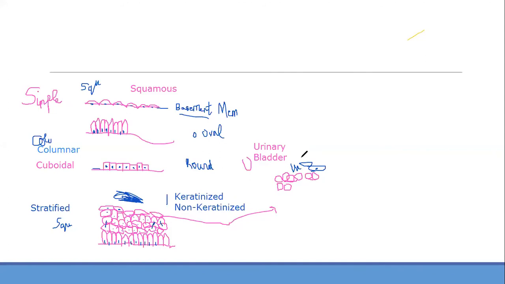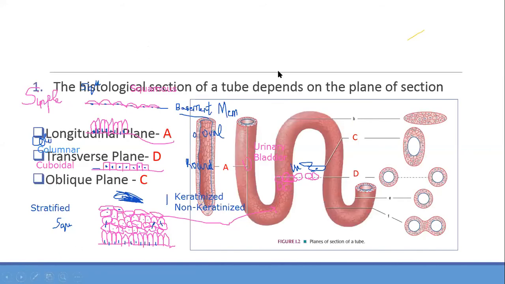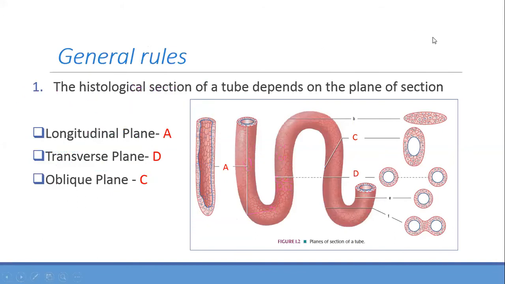Is it clear? Now the only thing I have not explained is pseudo-stratified. Inshallah, I will show you with the slides. I hope everything is clear. Now we move on to the slides. Don't worry, everything is explained very well in the slides. I have diagrams, everything. Okay, let's move.